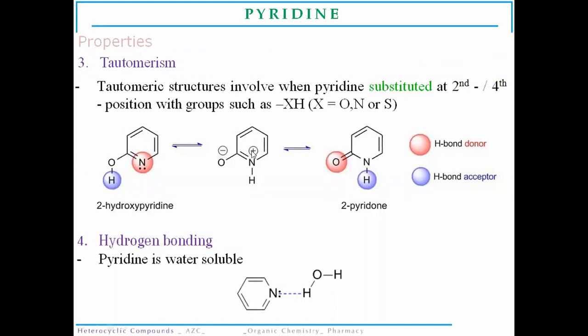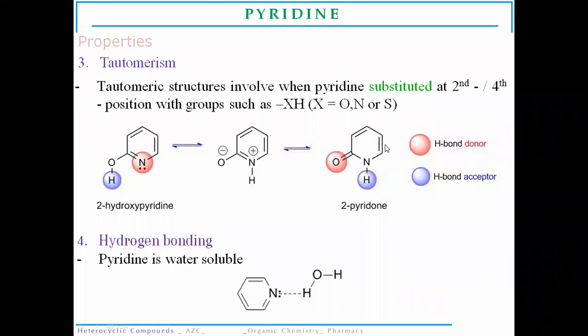But as the nitrogen atom is more electronegative than the remaining carbon atoms, a stable compound will not be formed when pyridine is substituted at third and fifth position. So the positive charge on the nitrogen atom is not favorable. That's why the substitution in the pyridine molecule takes place at second and fourth position with a group such as XH, where X is oxygen, nitrogen or sulfur.